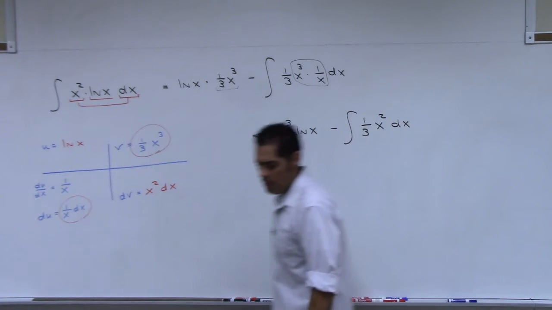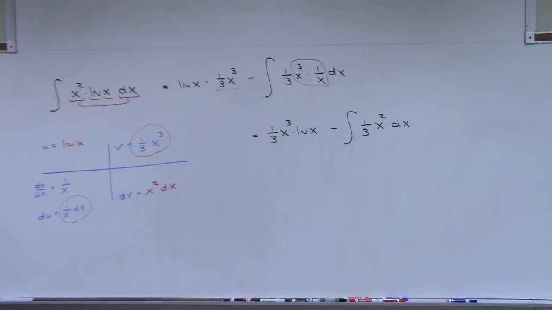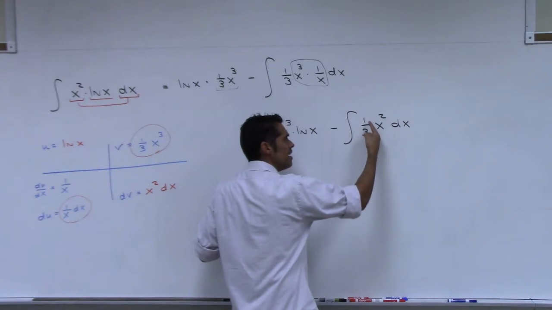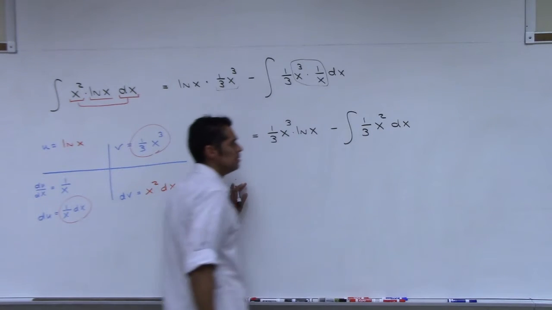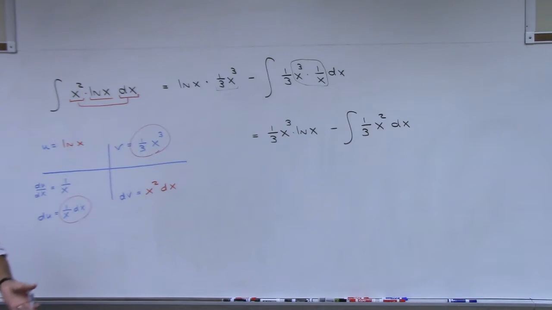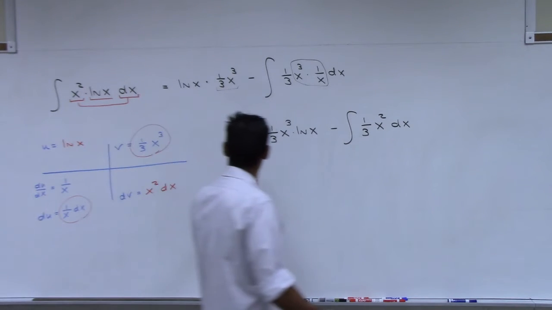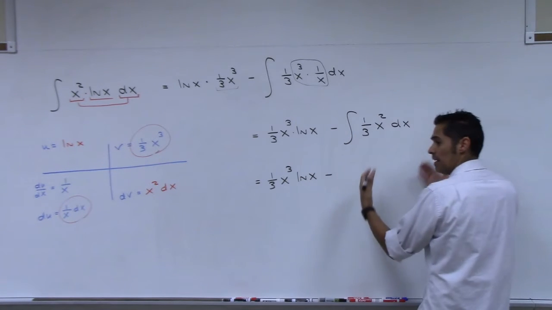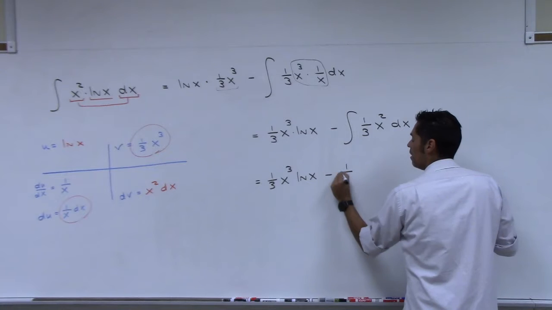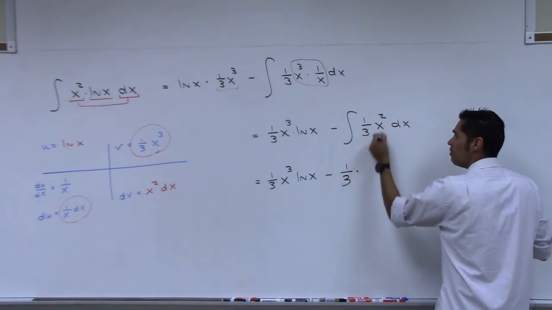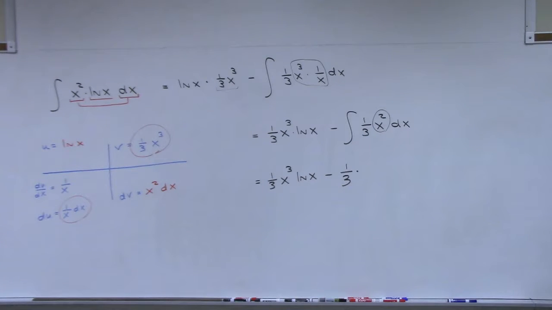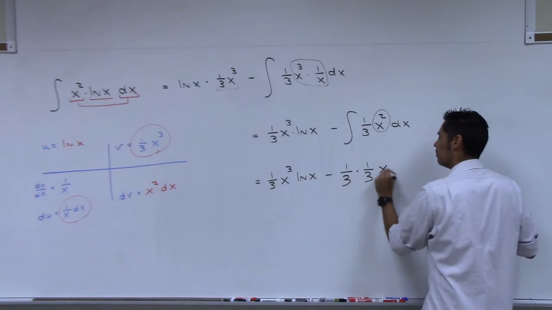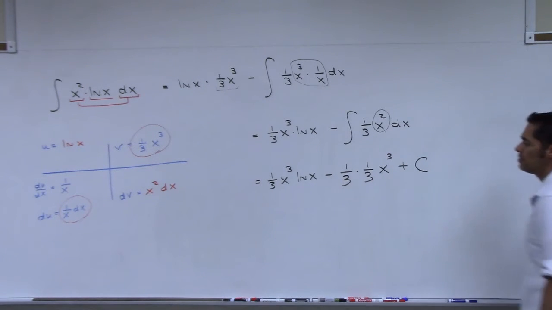What's my next step? Find the antiderivative, right? Find the antiderivative of x squared. Now, what's going to happen with this 1/3? It's going to come along for the ride. So I have the 1/3 x cubed out here, natural log x, minus, now I'm taking the antiderivative at this point, so the integral sign is going to go away. The 1/3 comes for the ride, and now the antiderivative of x squared is what? 1/3 x cubed. So you'll have another 1/3 there. And now you can slap your c on there, plus c.